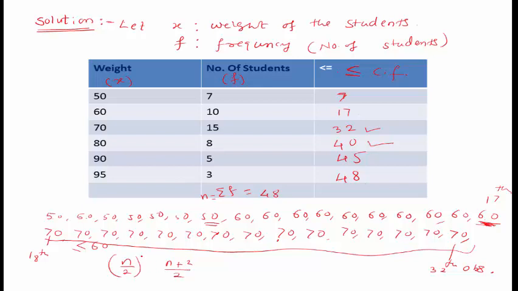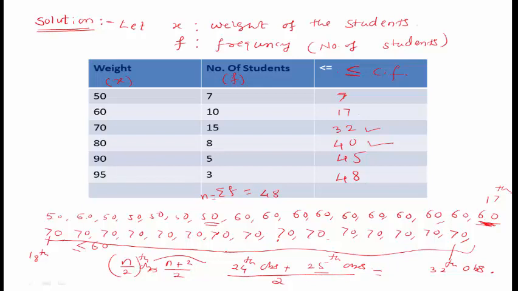What is the n by 2th observation? n is 48, so the 24th observation, plus the 25th observation. n plus 2 is 48 plus 2, which is 50, and 50 divided by 2 is 25. So the 24th observation and the 25th observation, divided by 2, is the median.